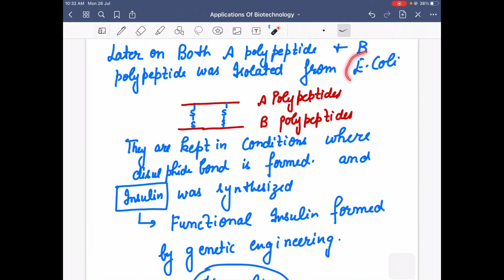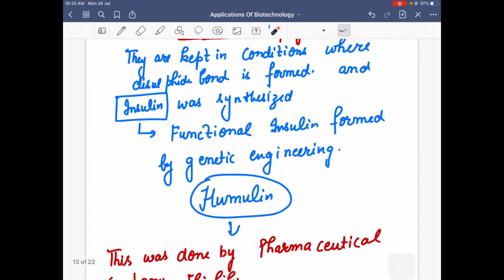They were taken out from the E. coli. Now they were kept in conditions where they can form disulfide bonds. So this is how a functional insulin was formed by the genetic engineering method, and this insulin was named for the first time as Humulin.